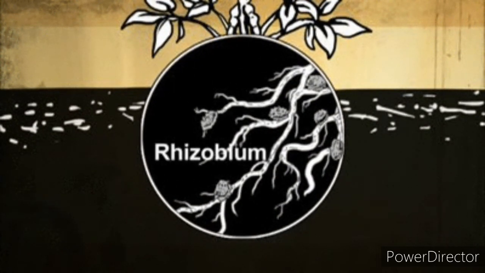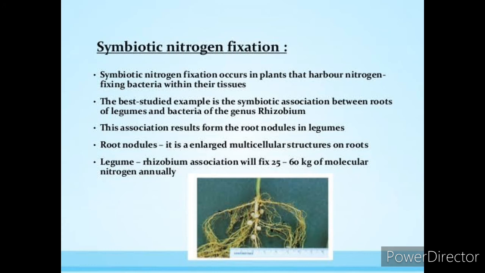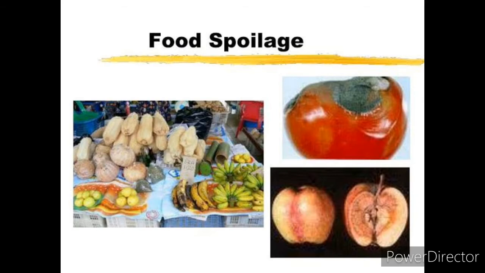These nitrates can be easily absorbed by the plants from the soil along with the water, where it provides nutrition to the plants. This kind of relationship where both plant and the bacteria is benefited is called symbiosis, and both the organisms are called symbionts. There are some harmful aspects of the bacteria.